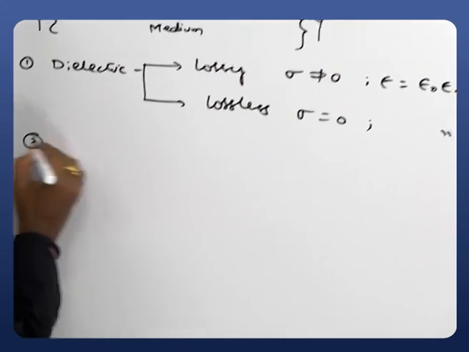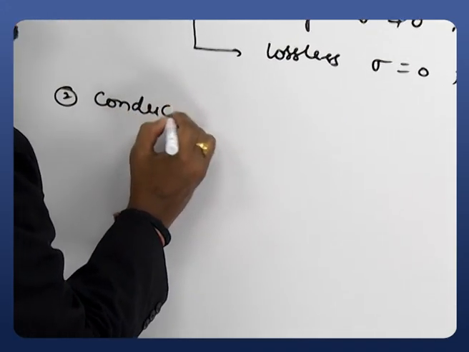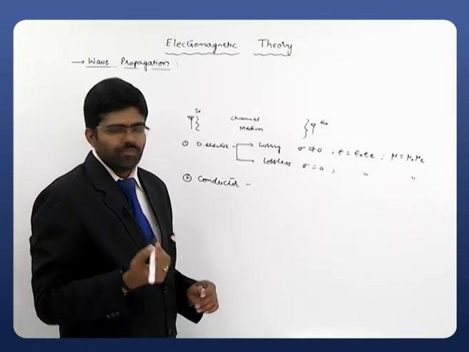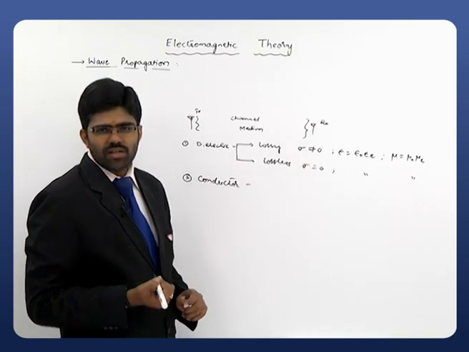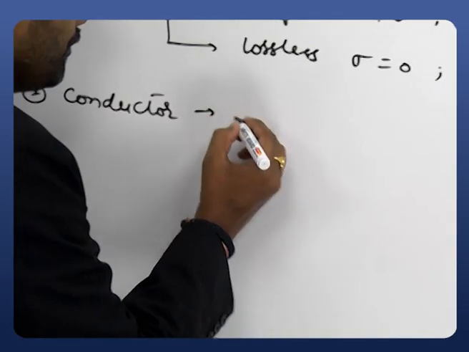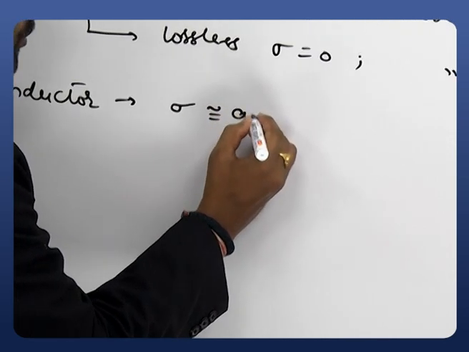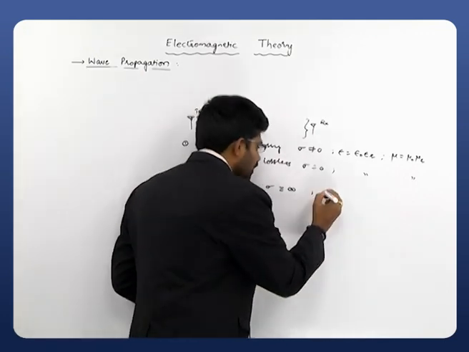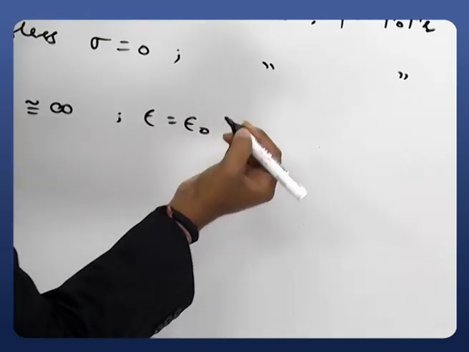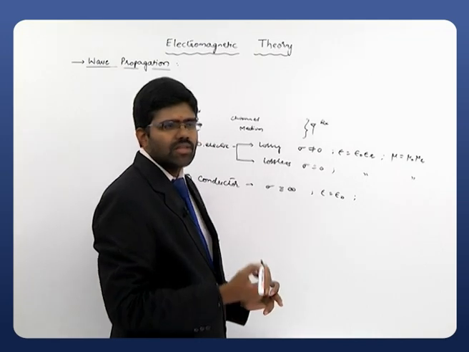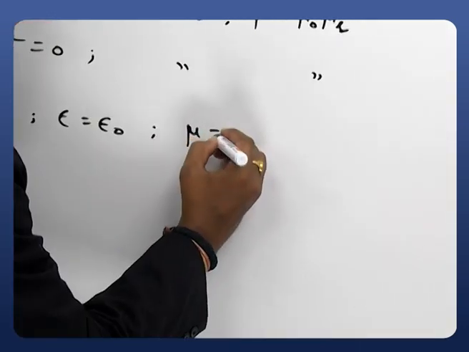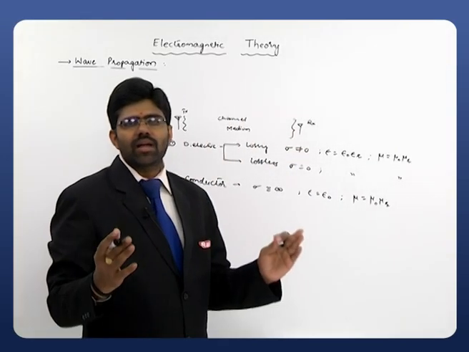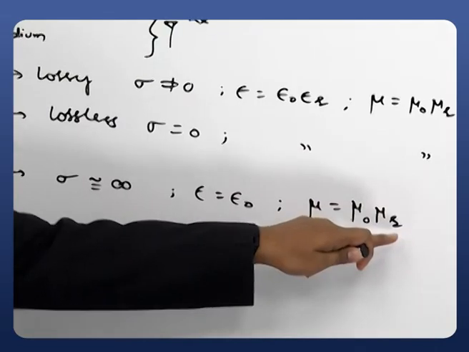The second type of medium is the conductor. For a conductor, as we know, the conductivity is very high. So we take a very high value for the conductivity, approximately infinite, that is, sigma is approximately equal to infinity. And epsilon equals epsilon naught, that is, the permittivity equals the permittivity of free space. It will have some other permeability, so the permeability is mu equals mu naught mu r. Whenever we consider a conductor as a medium, we are supposed to take these conditions.